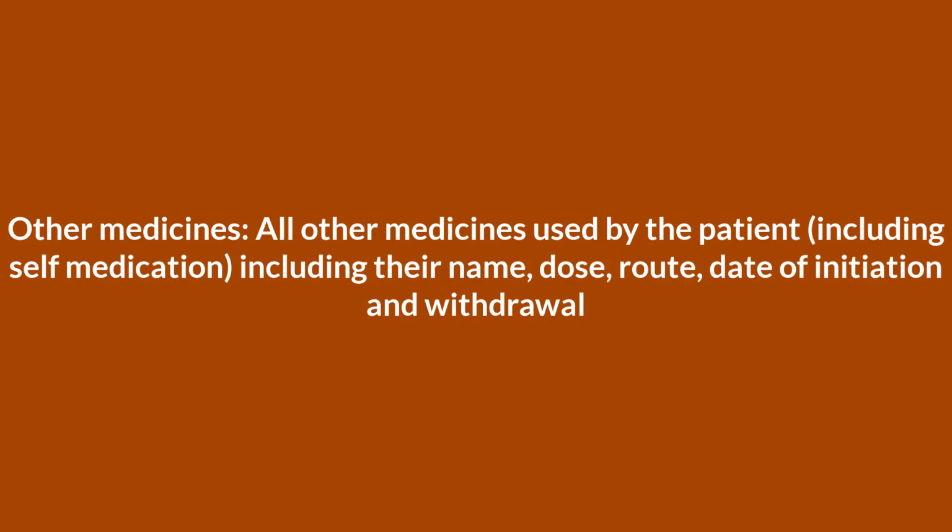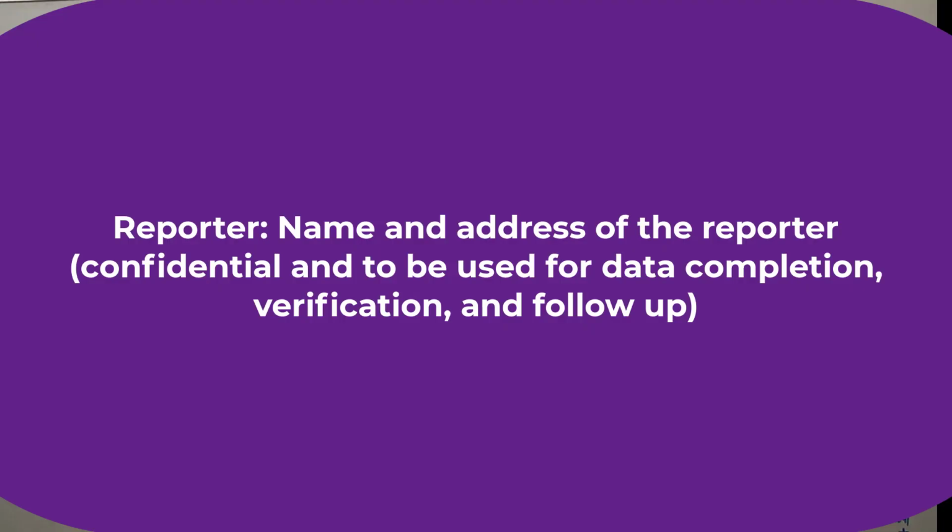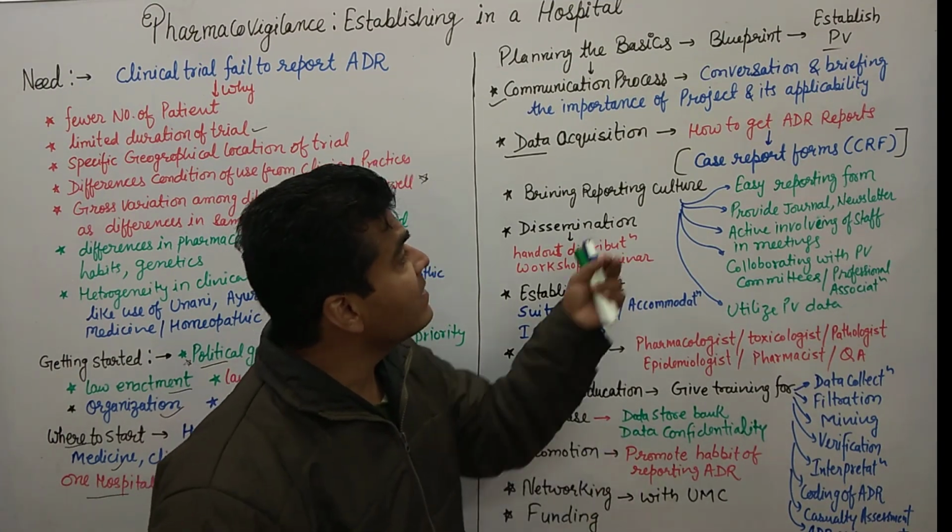And risk factors, like whether the person taking the drug is suffering from renal impairment, past exposure to medication, history of allergy, or any social drug use. Social drug use means some kind of illicit use or other kinds of drugs. And the reporter means the person who is reporting, the physician's or pharmacist's name. The name and address of the reporter should be kept confidential and used for data completion, verification and follow-up. So this is the information that must be in the CRF.